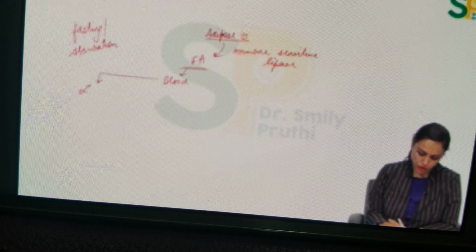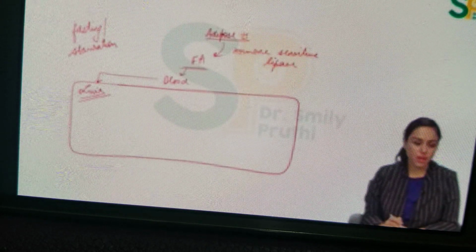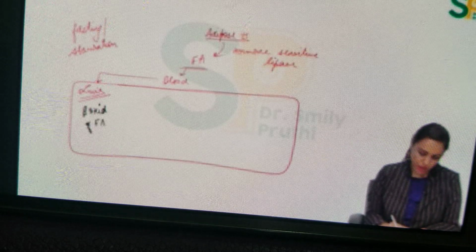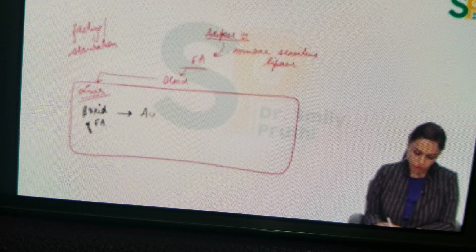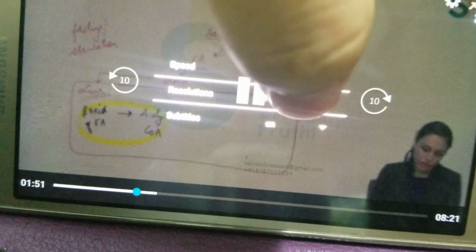From blood they will be going into liver. So let's see what is happening in liver. In liver, what will happen to this fatty acid? Now we have to break down fatty acid in liver to release acetyl-CoA. This fatty acid will be broken down by the major pathway of fatty acid breakdown, that is beta oxidation of fatty acid. Beta oxidation will break down this long chain fatty acid to give lots of acetyl-CoA. See, when I'm talking of the beta oxidation pathway, that is a catabolic pathway, then obviously I'm talking of mitochondria of liver cell because catabolic pathways occur in mitochondria.